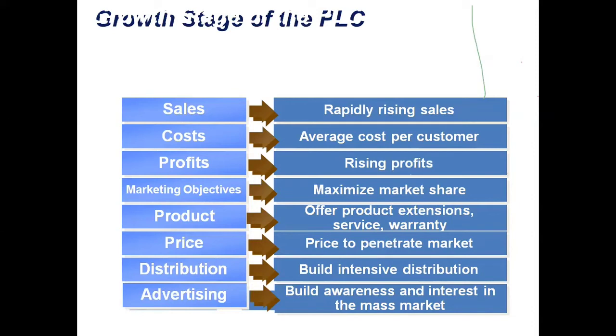Distribution: build extensive distribution. Here, the company will start expanding its distribution channels. Say, if they are operating in Karnataka, then they will go for Maharashtra, Andhra Pradesh, Telangana, Kerala, Tamil Nadu. Slowly, they will go to the north, Gujarat, UP, Madhya Pradesh, and even Himachal Pradesh. Likewise, they will build an intensive distribution channel where they make the product available everywhere.